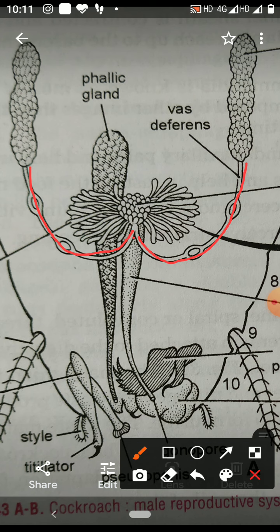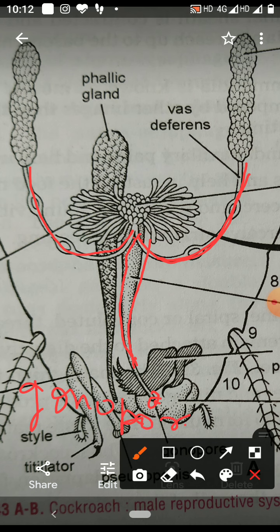Both vas deferens, left and right, join to form the ejaculatory duct. So this structure is the ejaculatory duct. The external opening of this ejaculatory duct is called the male genital opening. Another name of this male genital opening is gonopore.